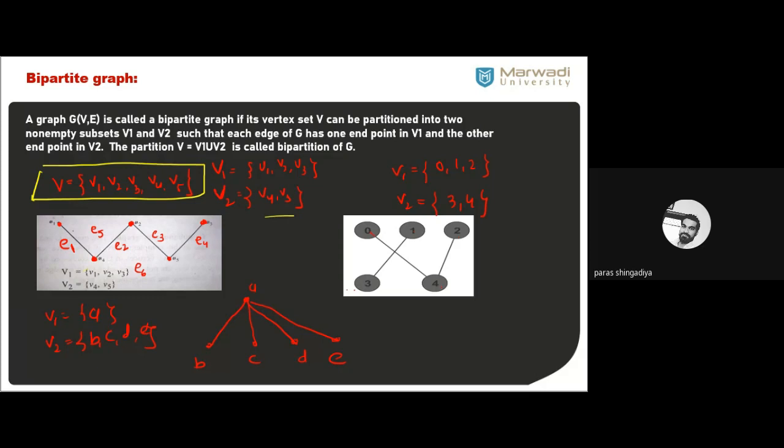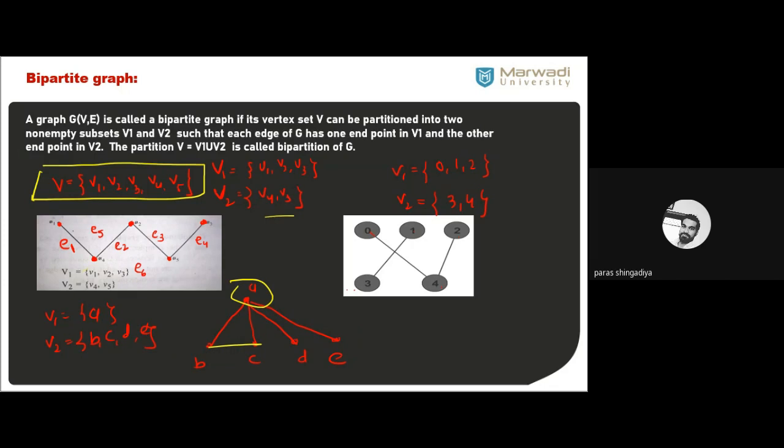Clear? And here this graph is also there. There is one vertex on one side and four vertices on the other side. After connecting, that will be a bipartite situation. But if I add an edge between B and C, suppose I connect B and C, then it is not a bipartite graph.